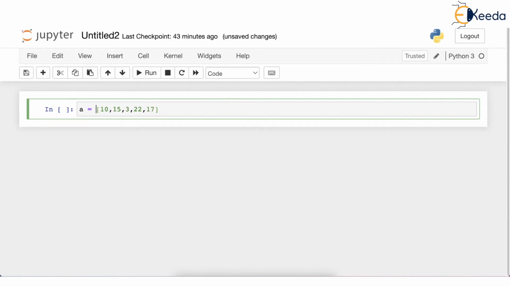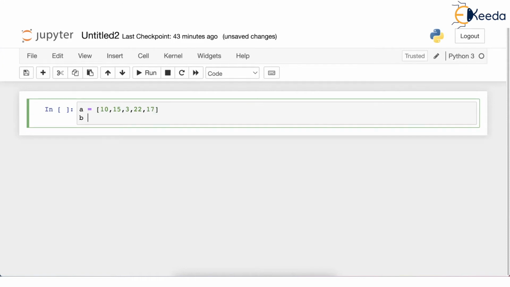Now I want to create a new list B, and I will say list(filter(lambda x: x % 2 == 0, A)). And then finally I will just put print B.